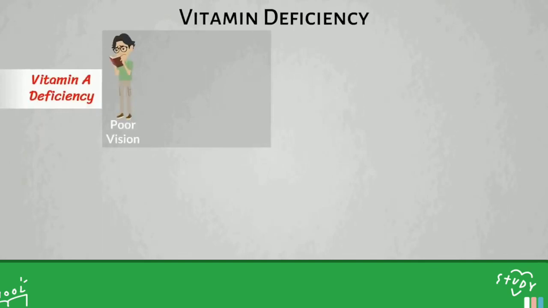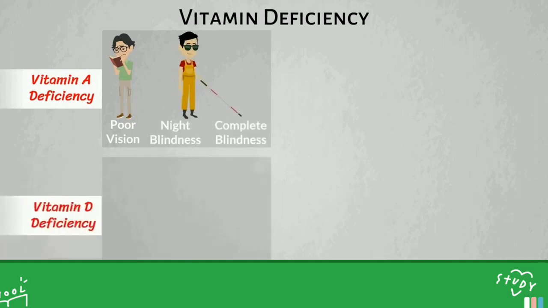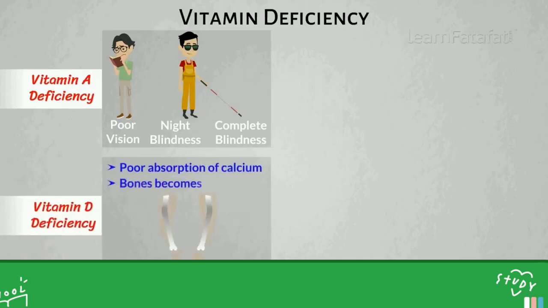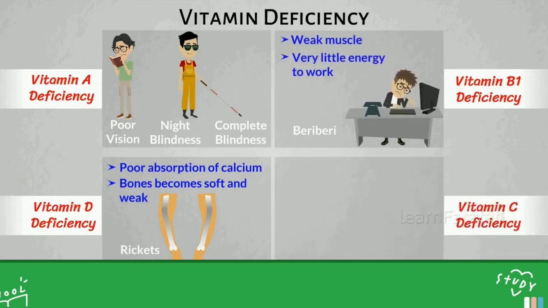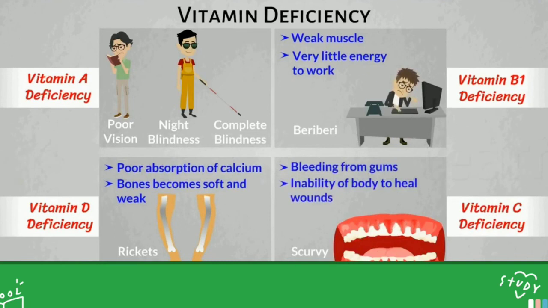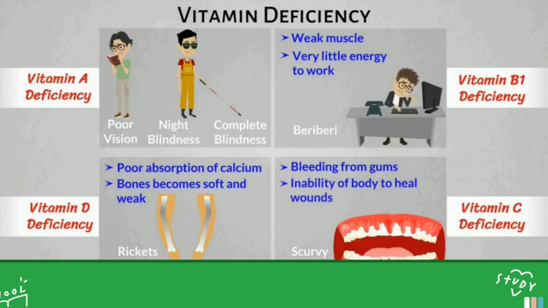Next is vitamin deficiency. Vitamin A deficiency can lead to poor vision, night blindness, and even complete blindness. Vitamin D deficiency can lead to poor absorption of calcium, bones will become soft and weak, and it will finally lead to rickets. Deficiency of vitamin B1 will lead to weak muscle, very little energy to work, and the disease called beriberi. Deficiency of vitamin C will lead to bleeding from gums, inability of body to heal the wounds, and also the disease known as scurvy.